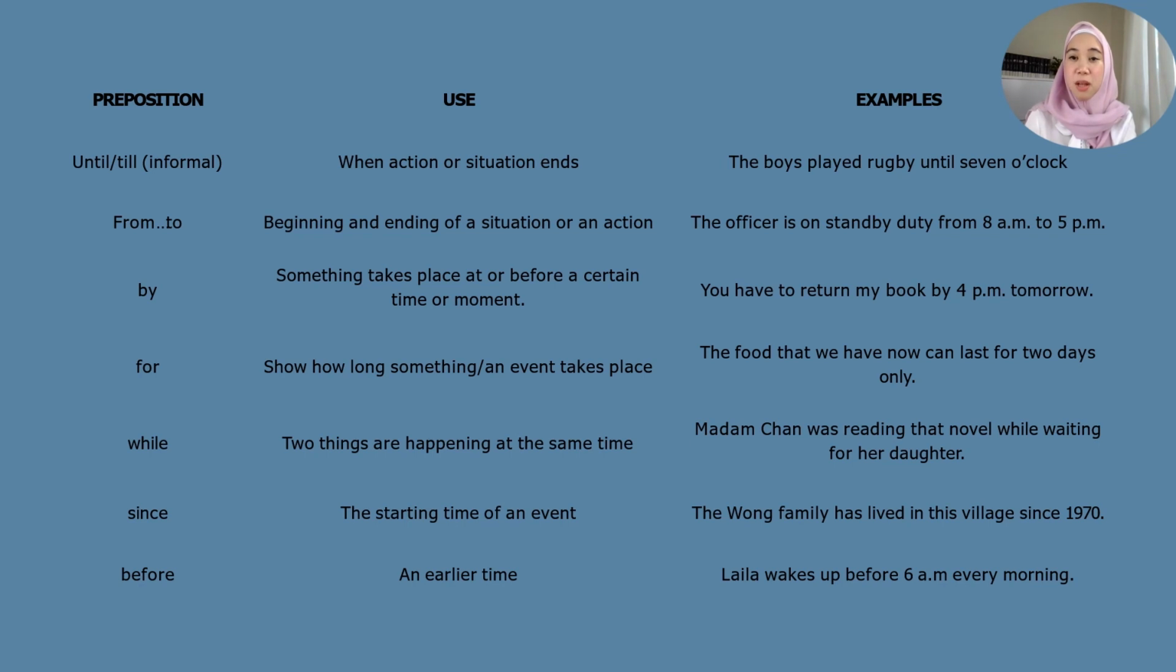For example, the Wang family has lived in this building since 1990. Now let's look at the last example of preposition, which is the word before. So we use this when we want to indicate something happens in an earlier time. For example, Lila wakes up before 6 a.m. today. Here are 7 other types of prepositions.